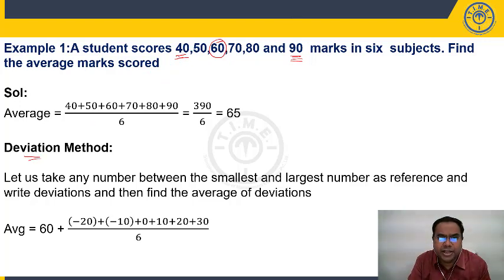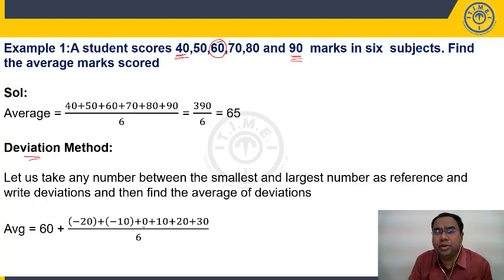Now if you see here, the assumed average is 60. So what is the first number? 40. What is 40 minus the assumed average 60? Minus 20. You have to be careful. Minus 20. 50 minus 60 is minus 10. 60 minus 60 is 0. 70 minus 60 is 10. 80 minus 60 is 20. 90 minus 60 is 30.